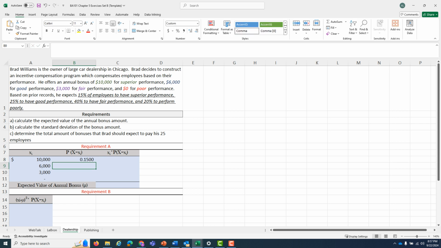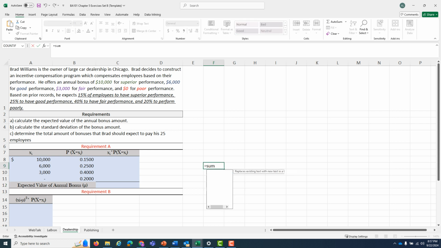Well, for superior performance, we said that there's a 15% chance. For a good level of performance, there is going to be a 25% chance. For fair performance, there's a 40% chance. And for poor performance, there's only a 20% chance. And you can check to see if that is exhaustive. It's the sum of all of these numbers over here, and we add it all up, and it is. That's all of the different conditions that we can have. It covers all of our probabilities.